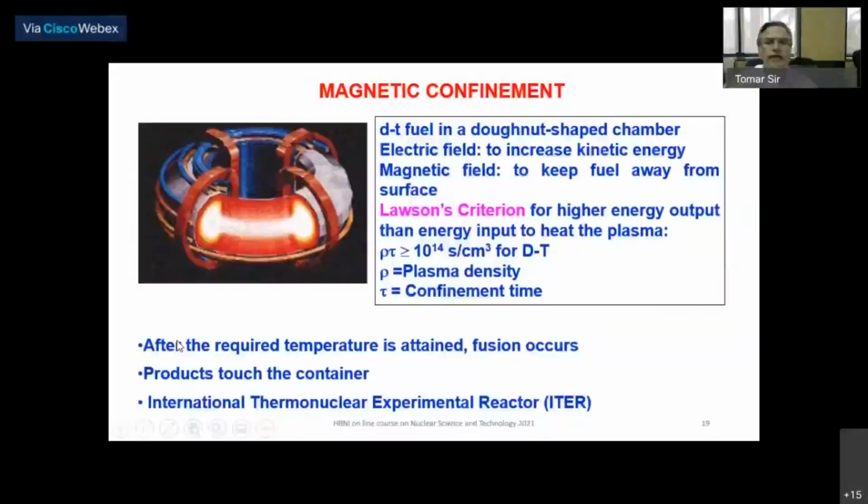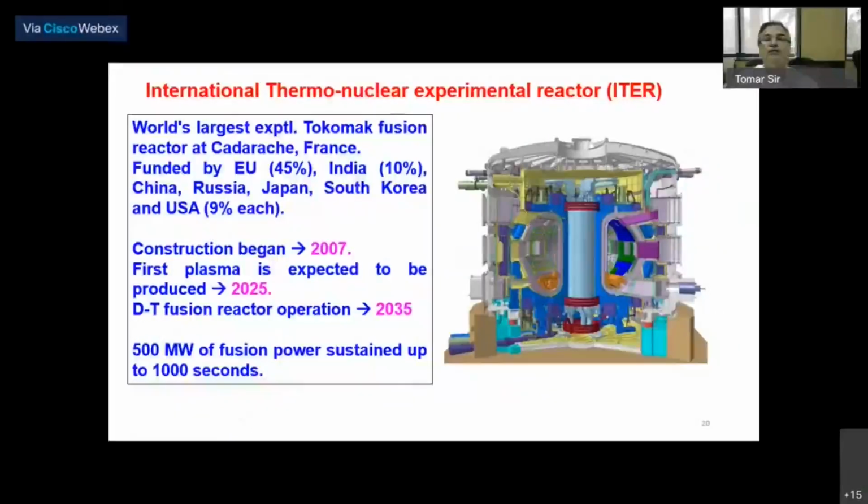So once you acquire the high temperature required to fuse the two charged particles, fusion occurs, but then the products may touch the container. And so the whole challenge is to confine the plasma in the central line of the tokamak. And for this, there is a big experiment being planned, going on already, at the International Thermonuclear Experimental Reactor, ITER. In fact, one of the participants is from IPR, who may be participating in this experiment. I will just give you a glimpse of this ITER experiment.